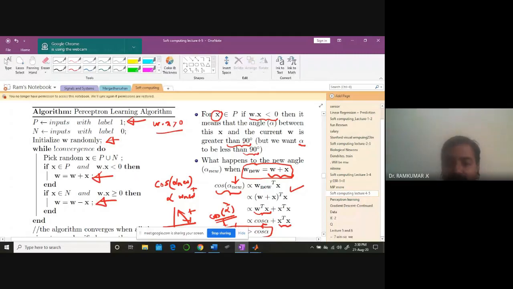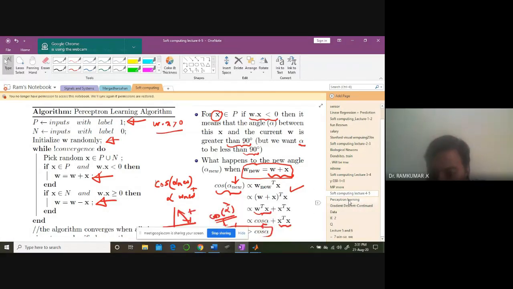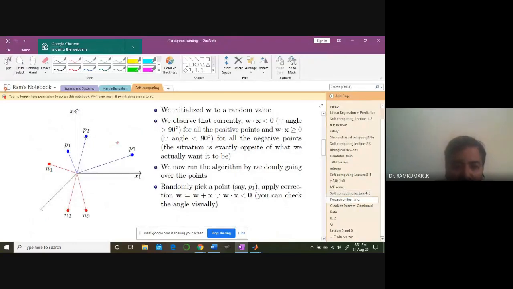Okay, so again, I will repeat so that you can understand it very clearly. The basic idea, if you look at this case, I will show you one more expression. Yeah, here is the case. We have three patterns: P1, P2, P3. And N1, N2, N3 are the three patterns we don't want. That is, we want it to be 0. For these three cases, I want it to be 1. So naturally, I am trying to draw a line. For example, if I am going to draw a line like this,